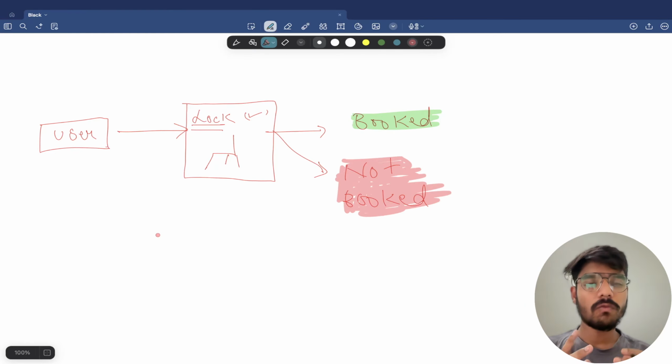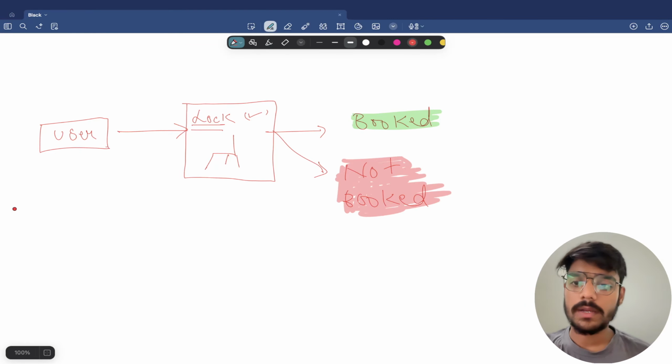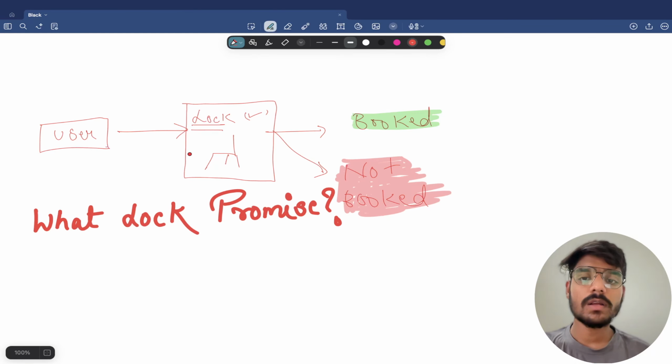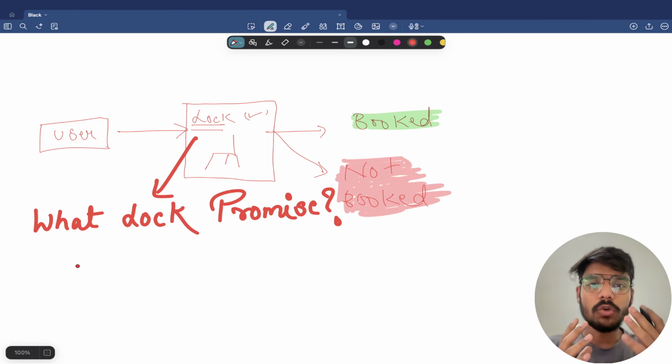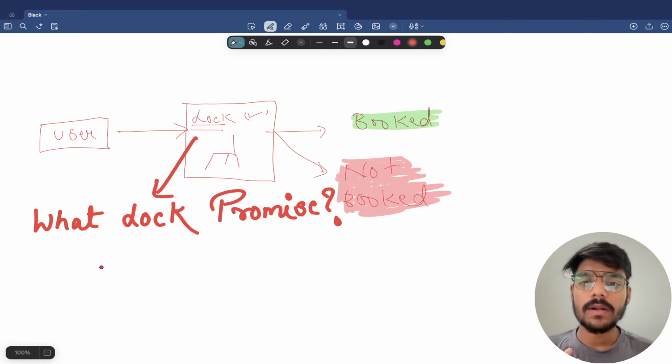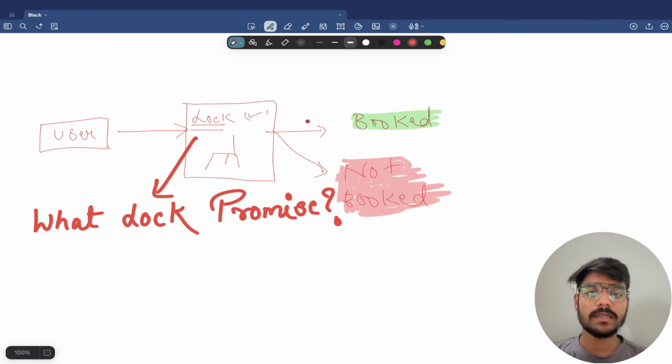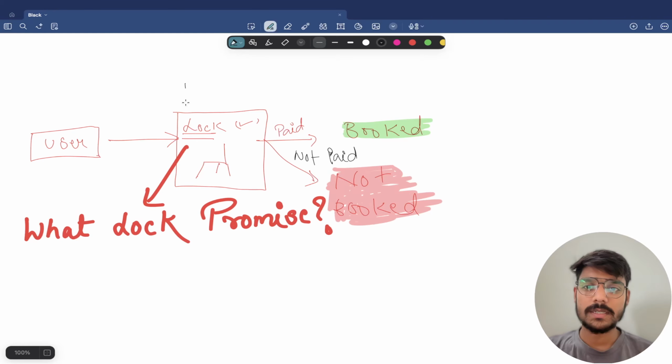Focus on one thing: what does the lock actually promise you? The question is what this lock is promising us. The lock only promises that you, and only you, are allowed to try on a particular seat. Booked or not booked is not set by any locking mechanism. It does not say whether the seat is paid or not. It only says that you and only you are trying to book the seat. For now, this is handled by Redis.